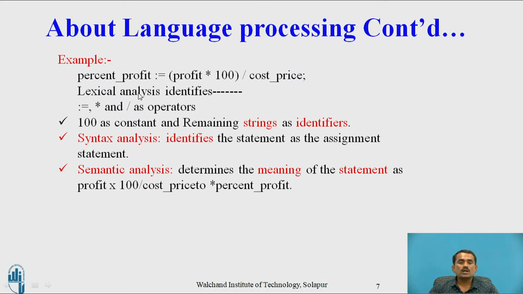Here we have to identify the units, equal and all those things, and check whether the statement is valid or not in syntax, and associate, that is, determine the meaning of the statement as profit into 100 by cost price into percentage profit. This is a simple example from which we can easily get the concept of lexical, syntax and semantics.